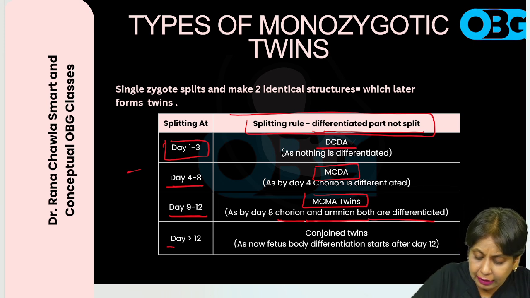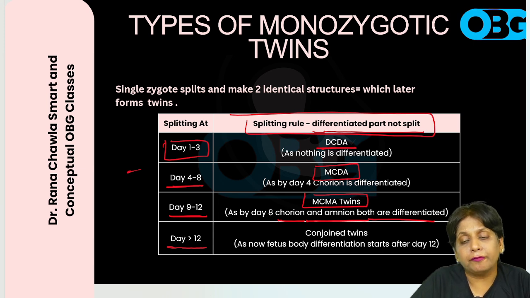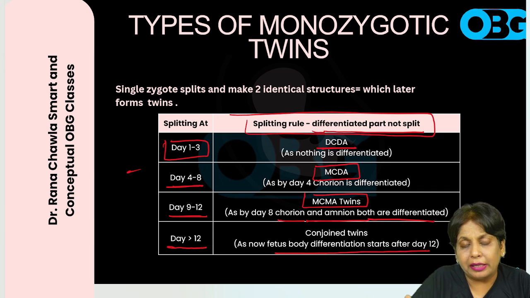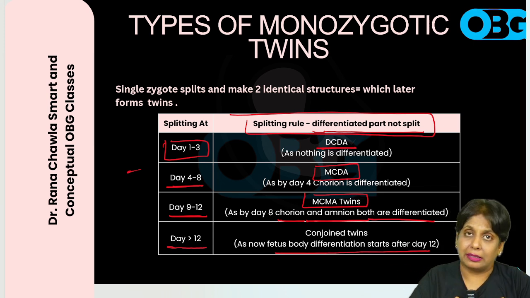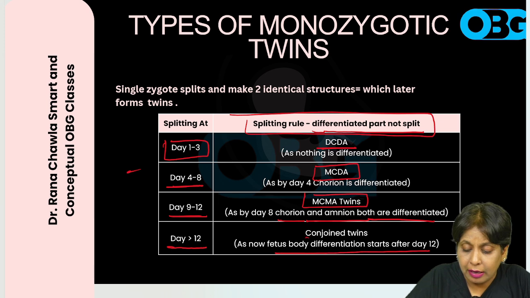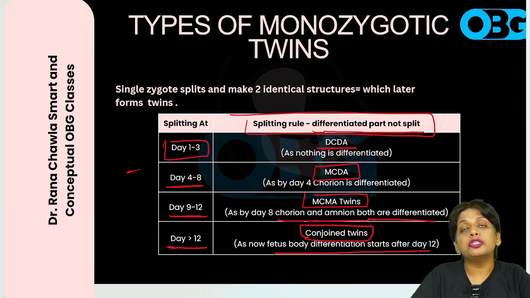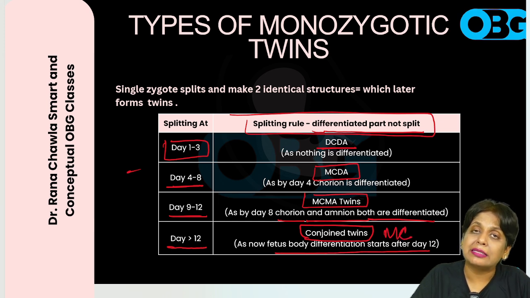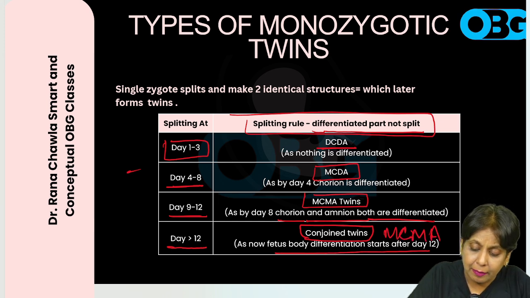If the splitting occurs after day 12, the fetus body starts differentiating. Whatever part of the fetus has been differentiated before splitting will not be dividing into two. Both the fetuses will be sharing that same body part, and that is why after day 12, the type of twins formed is conjoined twins. And these conjoined twins, of course, will be sharing the same chorion and the same amniotic sac.